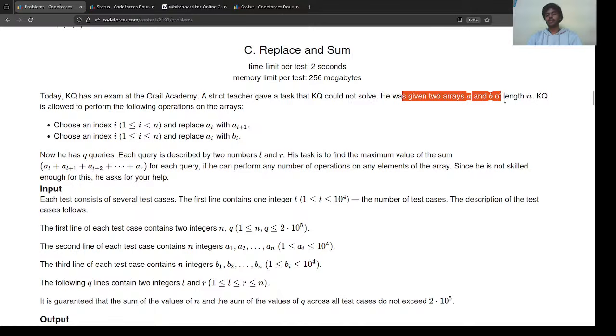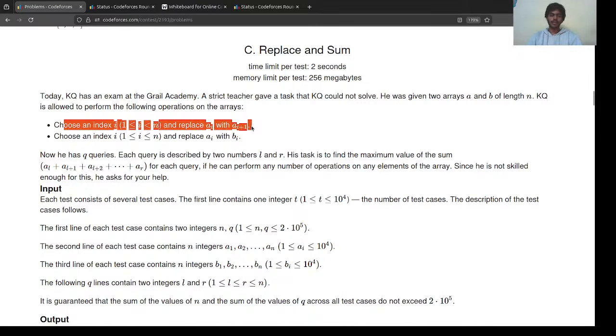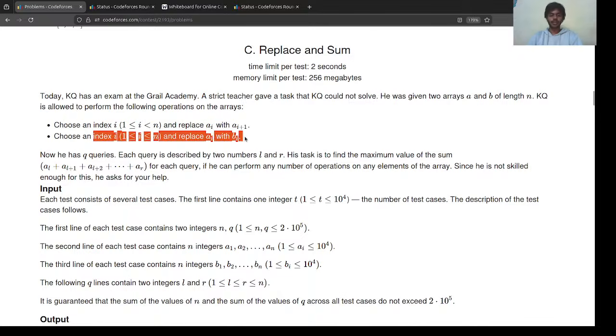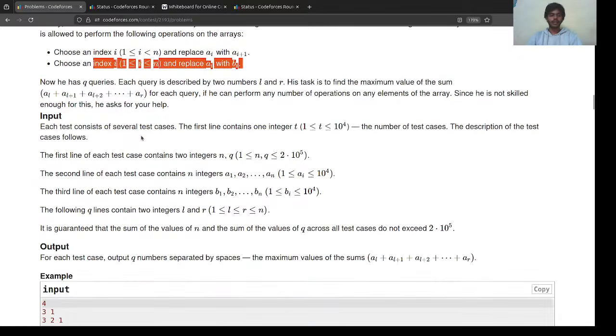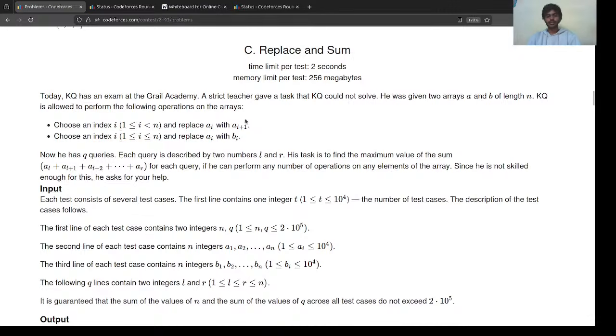He gave two arrays A and B of length n. KQ is allowed to perform the operations on the arrays. Okay, choose an index I and then replace AI with AI plus 1. Choose an index I and then replace AI with BI. And then, okay, great. Let's first understand this part.